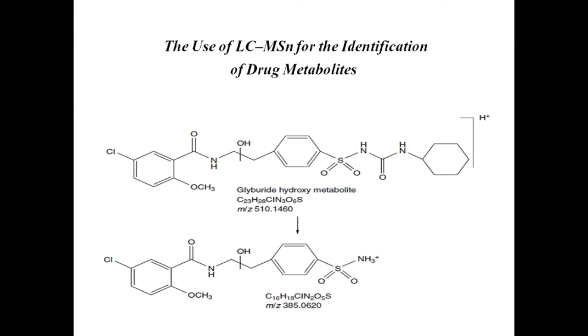Next, the use of LCMS for the identification of drug metabolites. The examples chosen above have illustrated how cone voltage fragmentation or MSMS may be used to generate useful structural information, but these do not always provide sufficient detail to allow an unequivocal structural assignment.